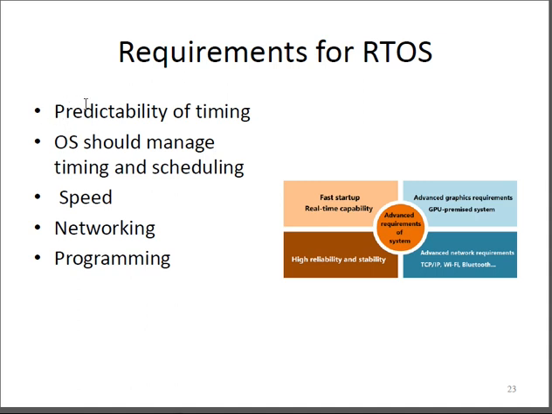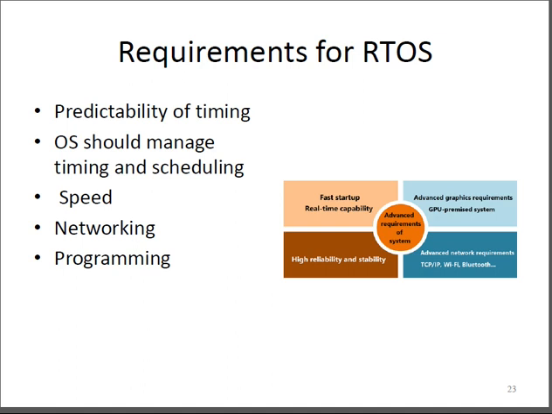When we talk about predictability, one important thing is that the time behavior of the operating system should be analyzable. Another point is that the scheduling policies should be deterministic, and the period during which interrupts are disabled should be a short interval of time. Another point is that the operating system should make the system perform at a faster speed.